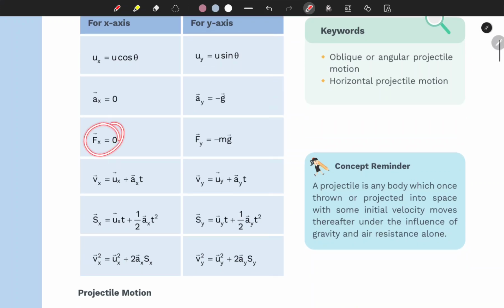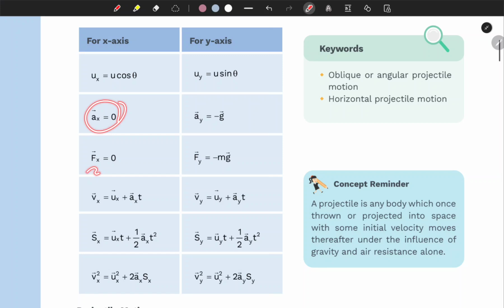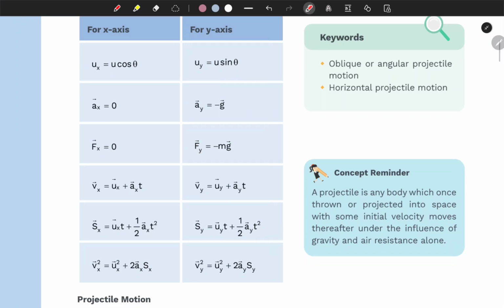Basically, since ax is 0, the force in x is also 0, and the gravitational force is being applied to the body in the y direction, which is downward.